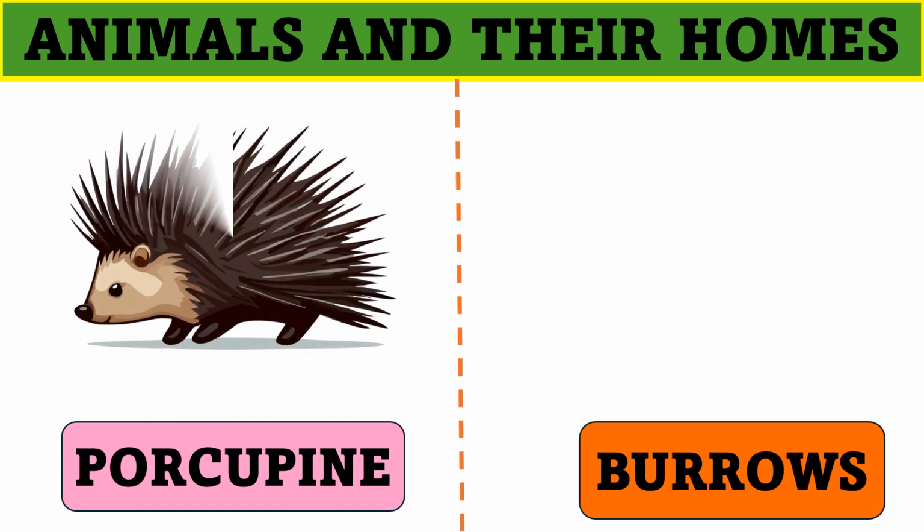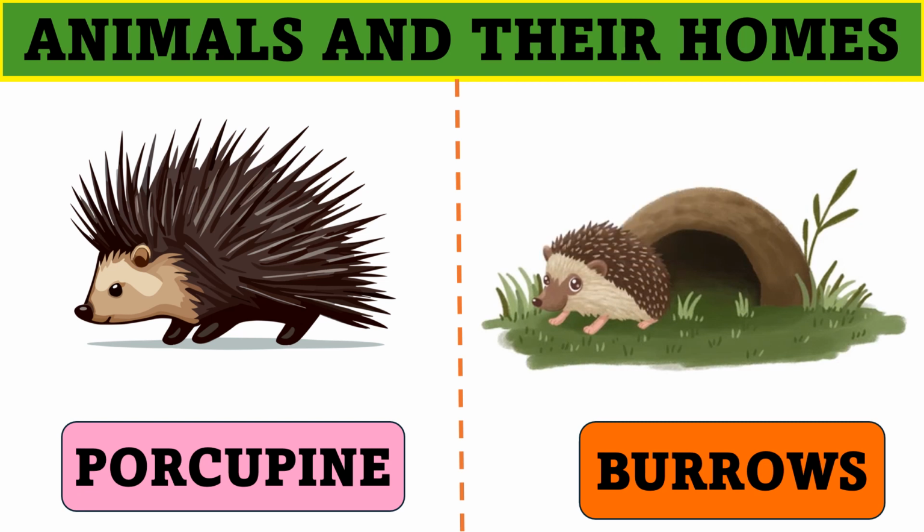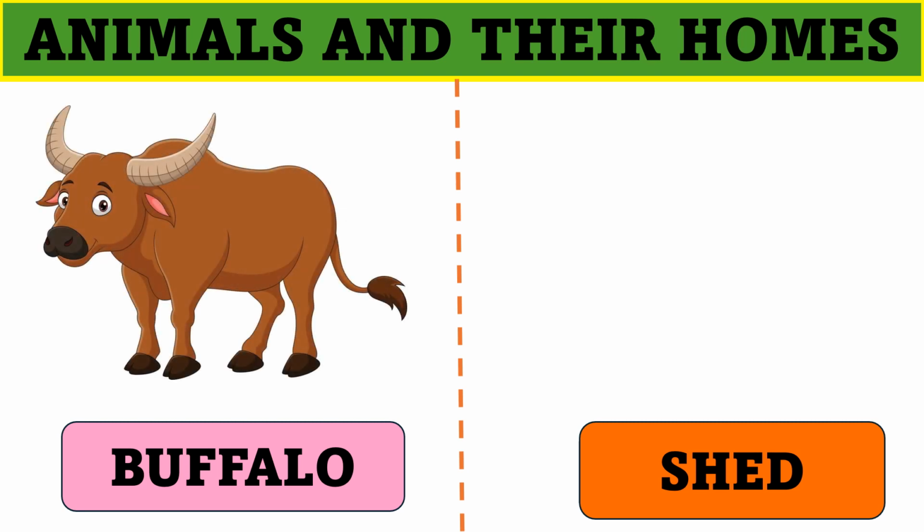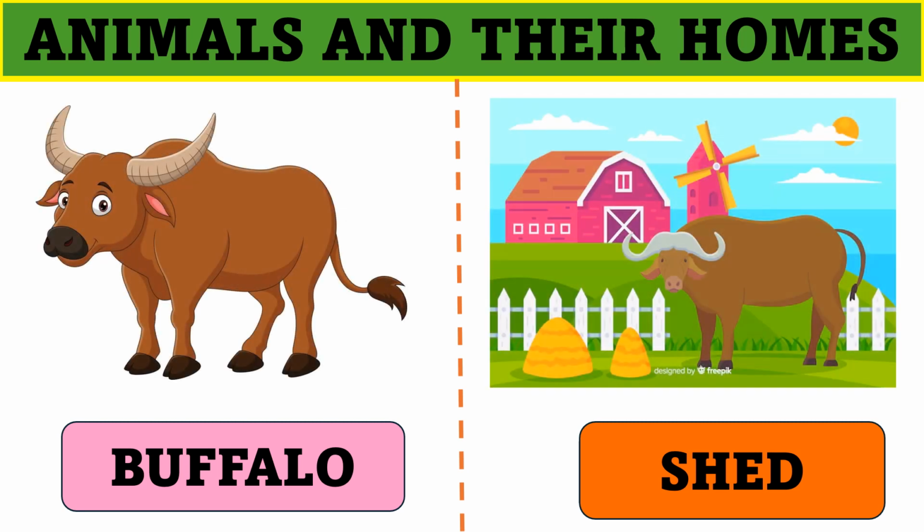Next is porcupine. Porcupine lives under the burrows. Buffalo lives in a shed.